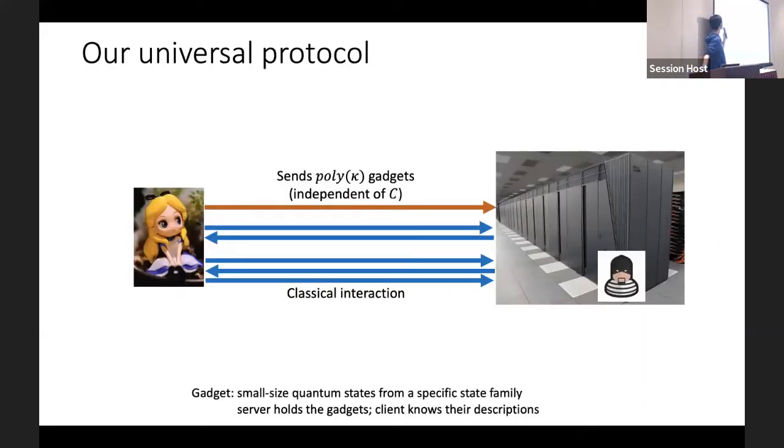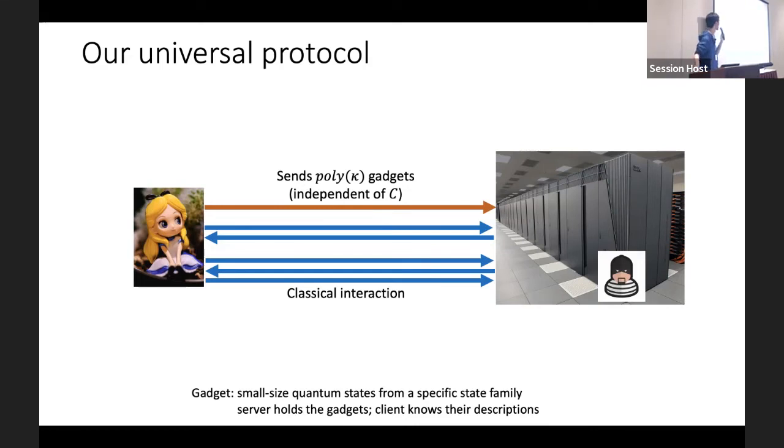In detail, our protocol has the following structure. First, the client will send some quantum gadgets to the server. And these gadgets can be prepared using only poly(κ) gates and are independent of the circuit C. Then both parties use some classical interactions to complete the protocol, and the client will get the result in the end.